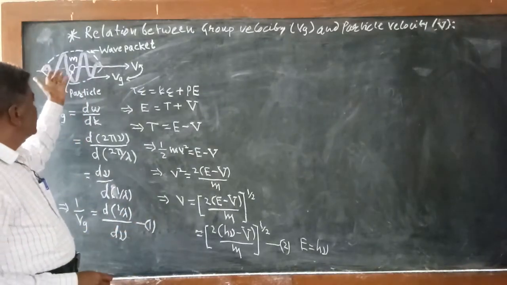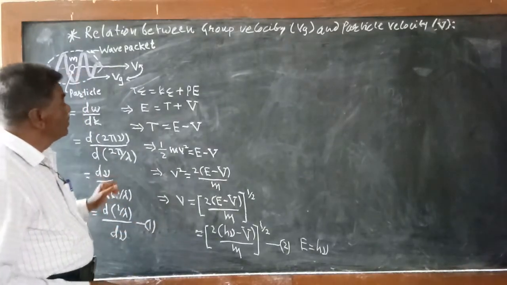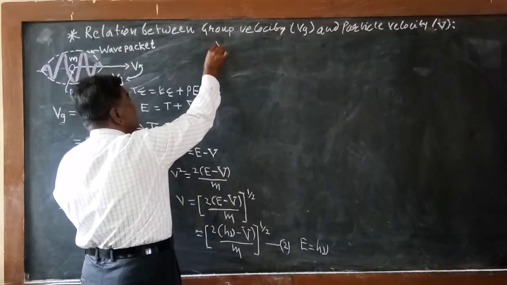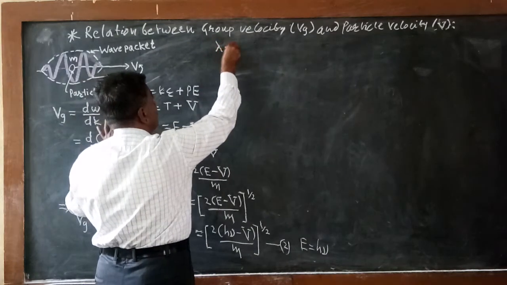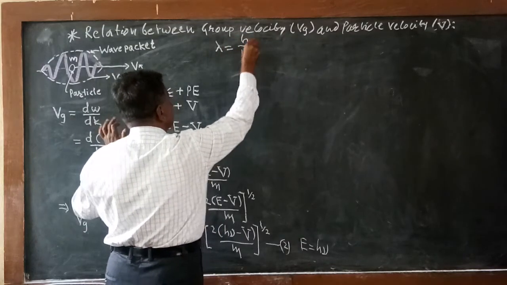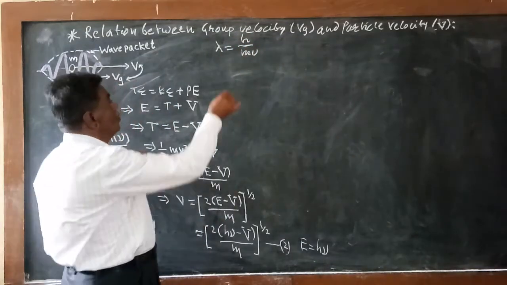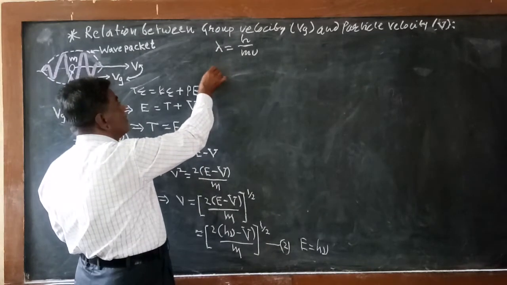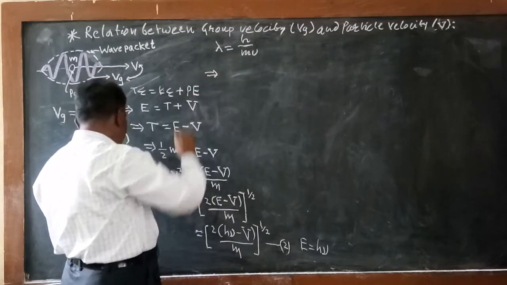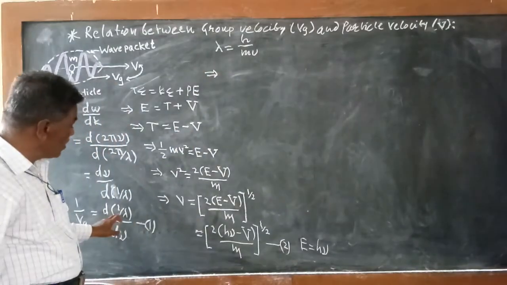And the wavelength of the de Broglie wave is given by what we call de Broglie's relation. So λ is equal to the ratio of Planck's constant to the momentum of the particle, that is mv. So we will take the reciprocal of this equation. Why will we take the reciprocal? Because in the next step we want 1 upon λ.